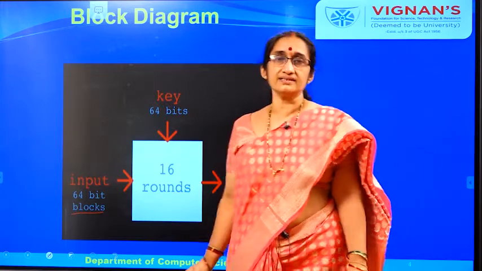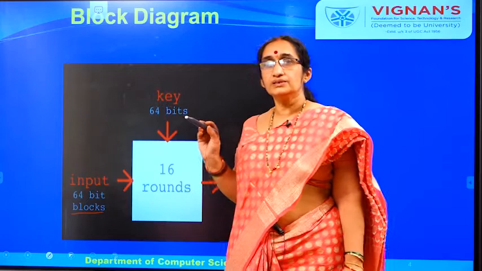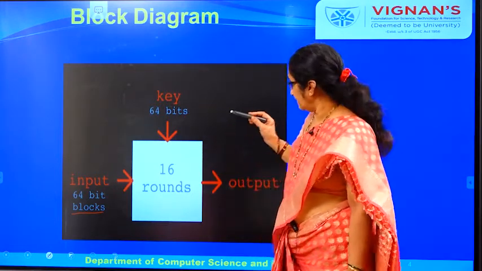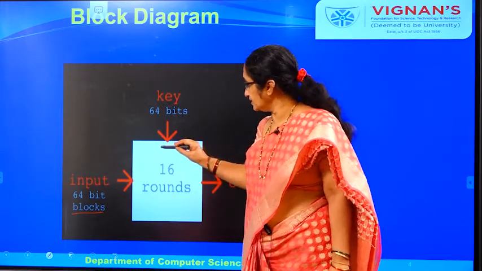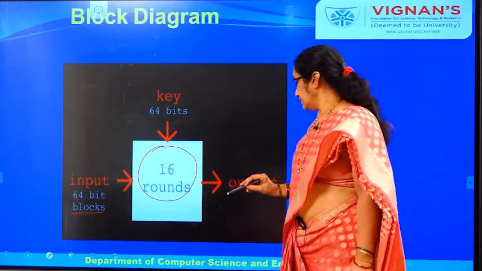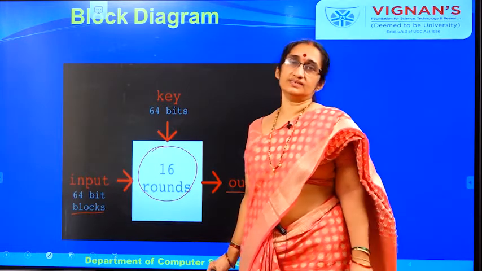Here we say the key size is 64, but actually we will be using only 56 bits as the key, and when this key and input are sent into this particular DES algorithm, we get the output, and the size of the output is also 64 bits.